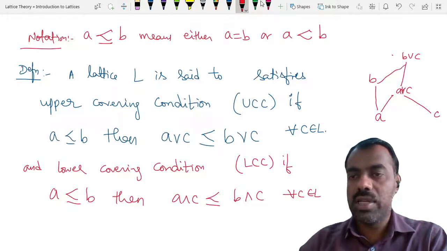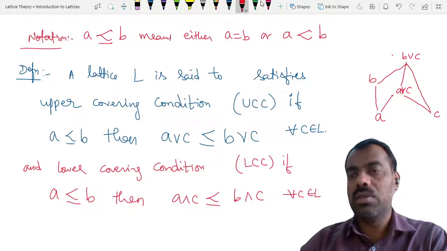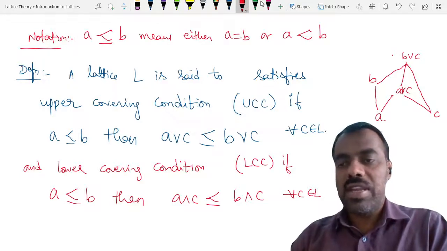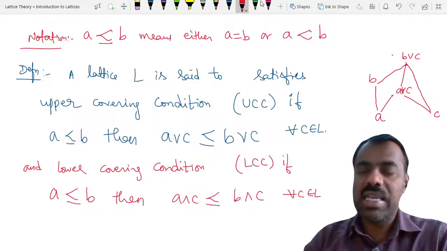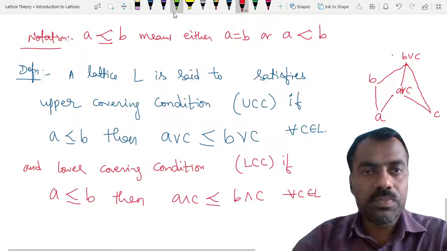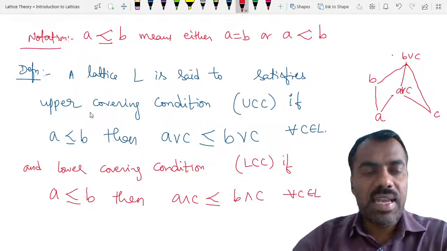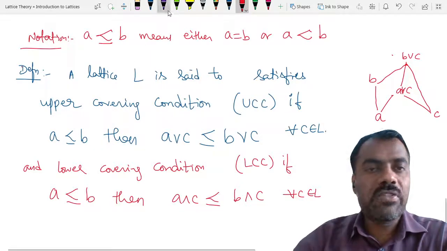So whenever A is covered by B, we want to show that A join C is covered by B join C. At that time, we say that L satisfies the upper covering condition.